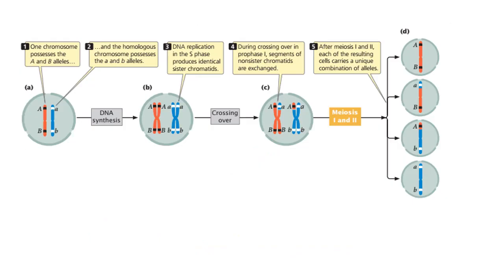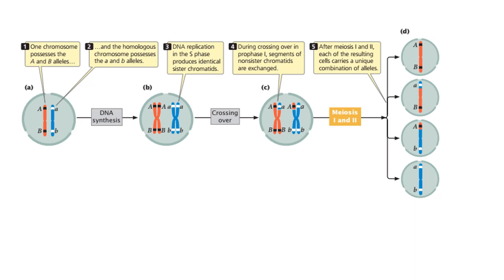In this picture, you can see two genes A and B. Their corresponding alleles are denoted as small letter a and small letter b. In figure C, you can see how new combinations of alleles have formed due to the crossing over event.